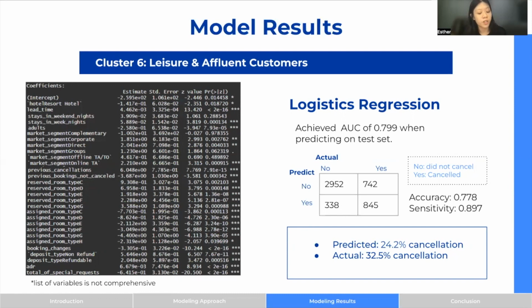This is also the confusion matrix that we generated based on the threshold of P equals 0.5, and we achieved accuracy of 0.778 and a relatively higher sensitivity of 0.897. So the significant variables are shown, and our model predicted that there will be 24.2% of cancellation in this cluster, and the actual cancellation rate is actually 32.5%.